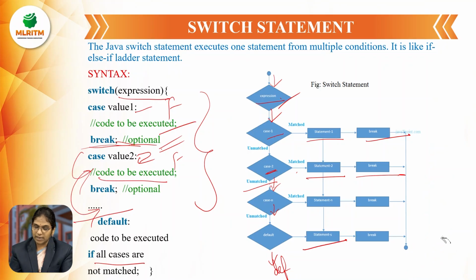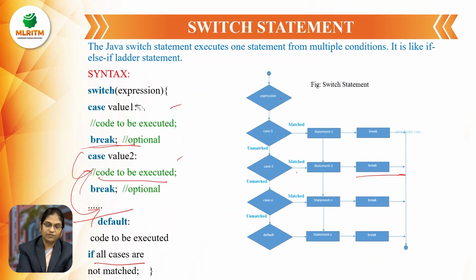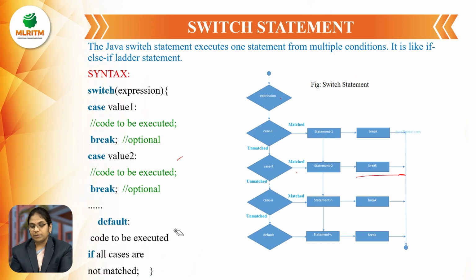So here this is the condition. Means when we have multiple conditions and one statement has to be executed from the set of statements, then it is better and advised to go for the switch statement. So here we are writing switch and the expression, and it compares with case 1. If case 1 is matched, it executes the statement related to case 1.